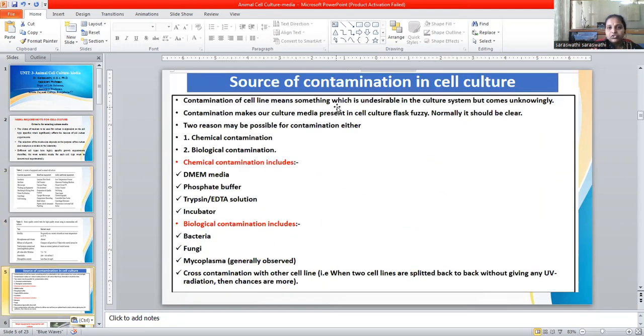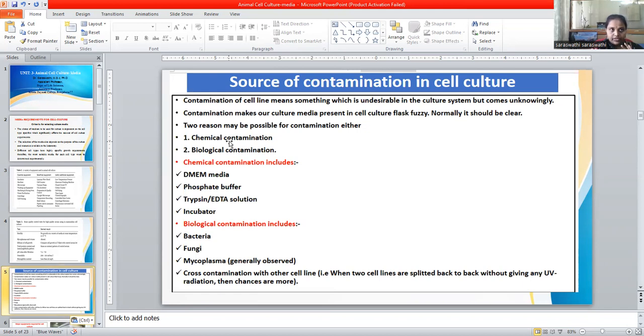And now some of the contamination in cell culture. Establishing a cell culture is a very risky task. Cells are prone to contamination, and we don't know where the contamination happens. Even though we are using high sterility and fumigation and everything, still the cells undergo contamination, right? The contamination is either chemical contamination or biological contamination.